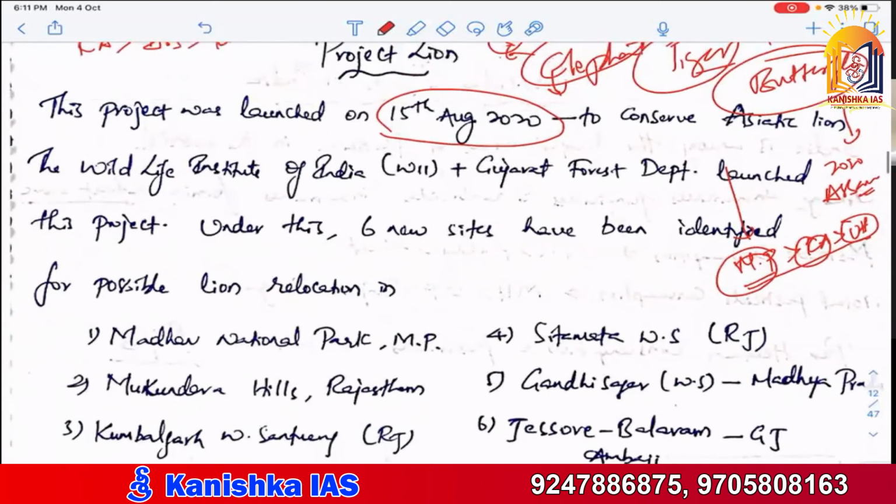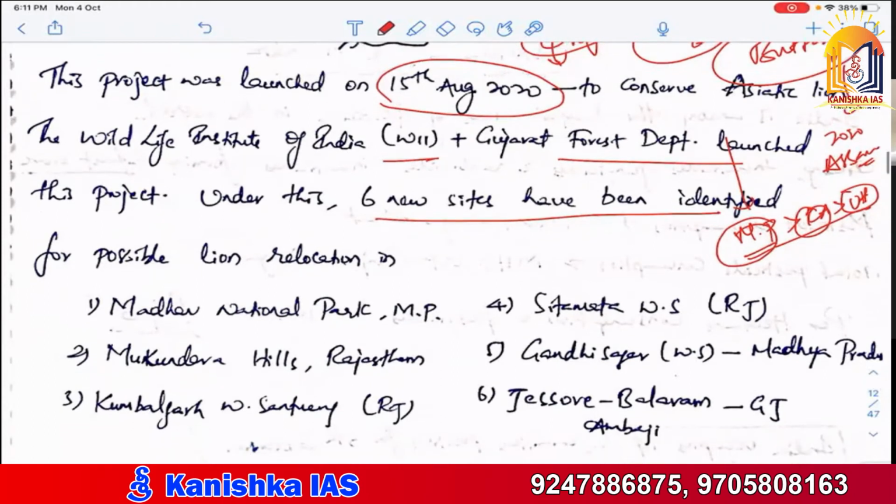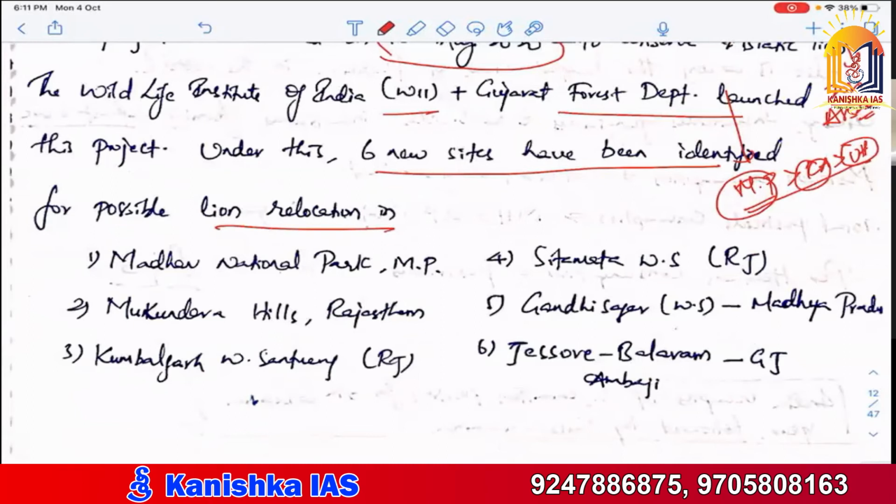Next, the Wildlife Institute of India and the Gujarat Forest Department launched this project. Under this, 6 new sites have been identified for possible lion relocation. That is Madhav National Park, Madhya Pradesh; Mukundra National Park, Rajasthan; Kumbhalgarh Wildlife Sanctuary in Rajasthan; Sita Mata Wildlife Sanctuary in Rajasthan; Gandhi Sagar Wildlife Sanctuary in Madhya Pradesh; and Jessore Balram Ambaji, Gujarat.